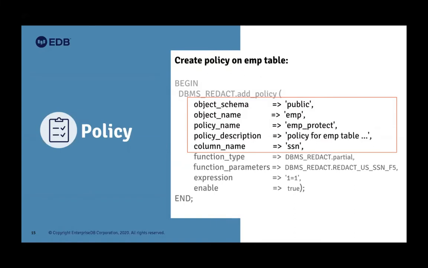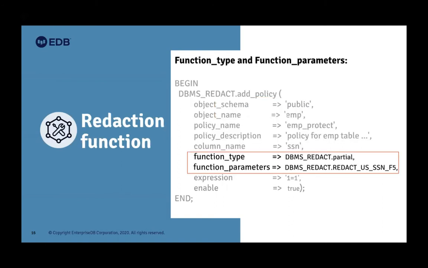I have skipped it. You can do that as well, and then the column name. Okay, so next important part is that this is a very important part. You need to carefully decide what you want to do. So function type, that's DBMS_REDACT.PARTIAL.